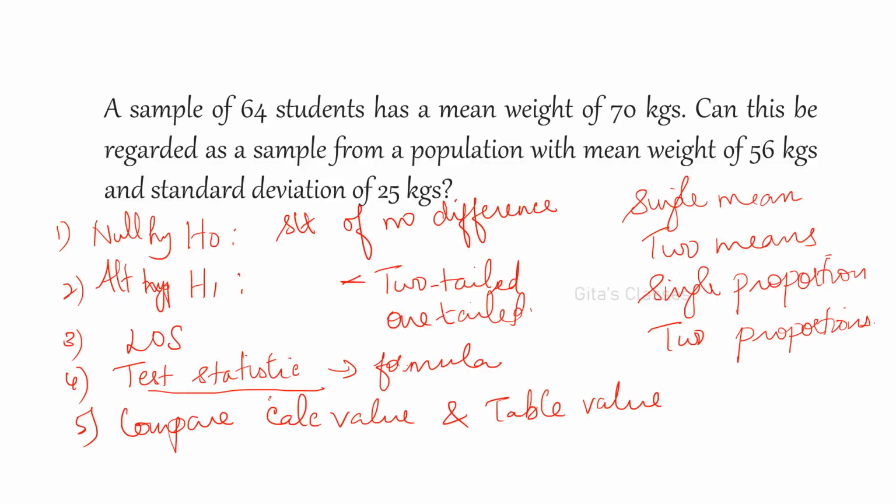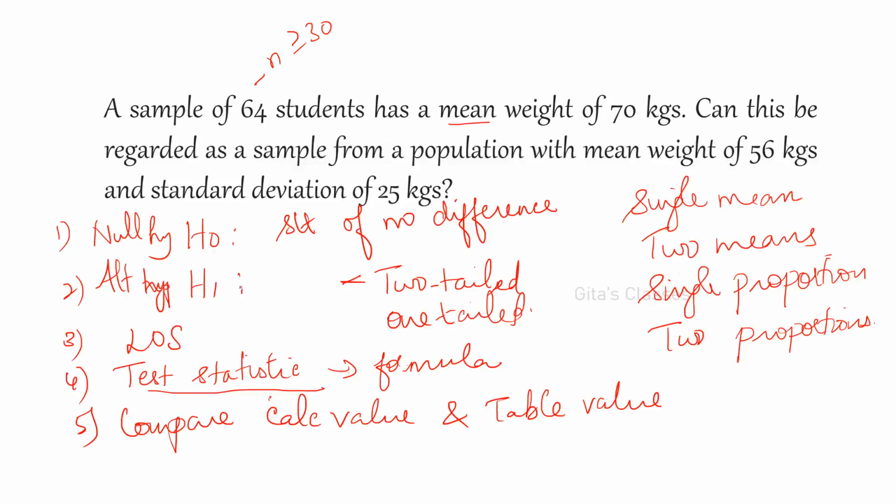Next is a sample of 64 students that has a mean weight of 70 kgs, and can this be regarded as... Here the mean is given, and the n value is given. For a small sample, n is less than 30; n is greater than or equal to 30 here, therefore it is a Z test you have to use. It is a large sample. Always for a large sample you have to use the Z test only.